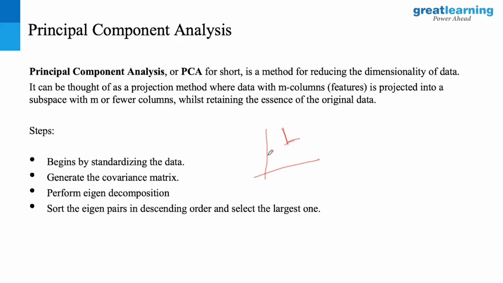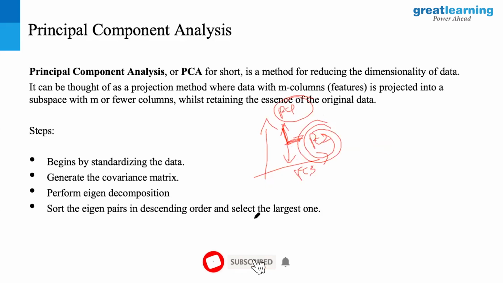If I'm going to replace a value, it is always going to be perpendicular. PC1 is always going to be perpendicular to PC2. This PC1 will load a specific set of variables to its dimension. PC2 will load a specific set of variables to its dimension, but they will always be perpendicular. Even if I have more than PC1 and PC2, such as PC3, all of them are going to be perpendicular to each other.